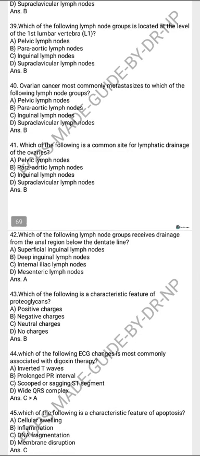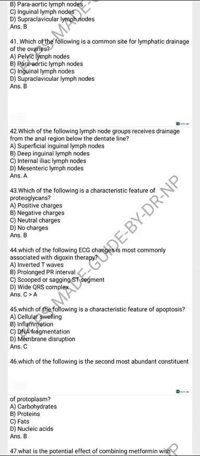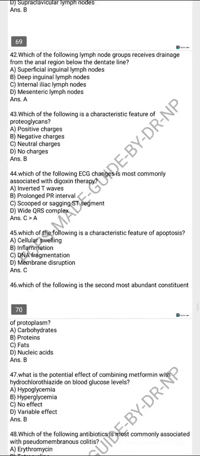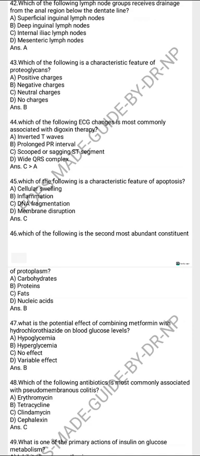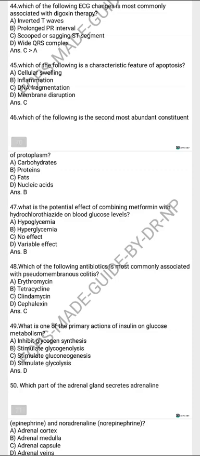The superficial inguinal lymph nodes. Which of the following is the characteristic feature of the proteoglycans? The negative charge. The following ECG change is most commonly seen in digoxin toxicity: the scooped or sagging ST segments. The following is a characteristic feature of apoptosis: the DNA fragmentation. The following is the second most abundant constituent of the protoplasm: proteins.